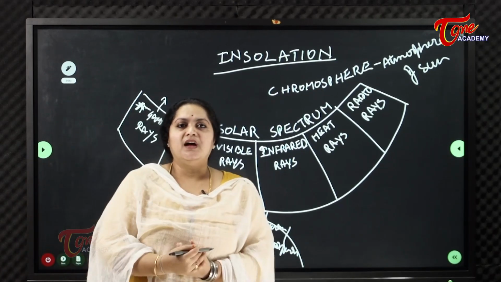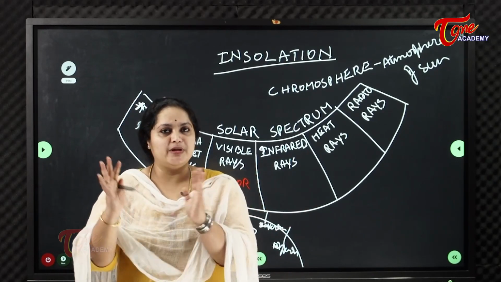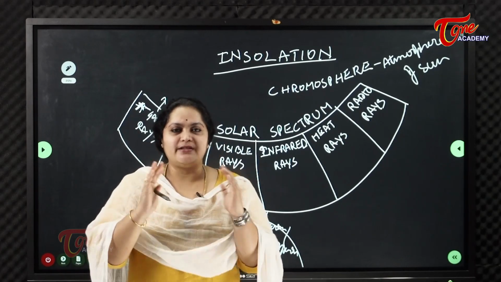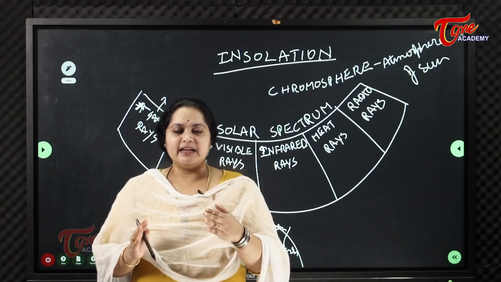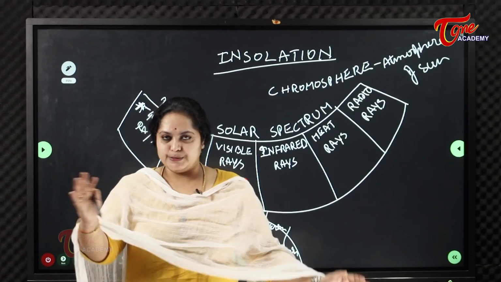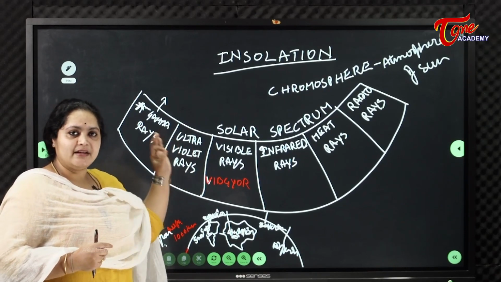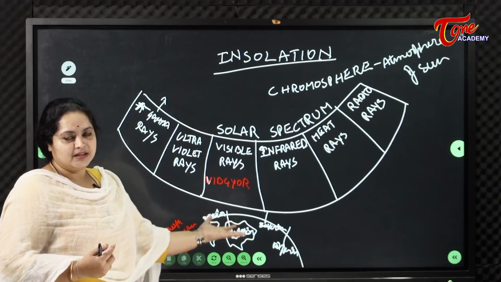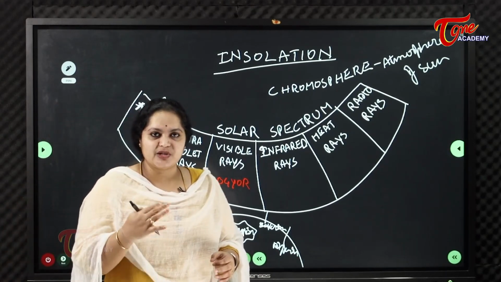Imagine on roads we see traffic signals and traffic police everywhere. If there is any chaos in the traffic, then we'll see traffic constables standing there and directing the traffic. Like that only, the atmosphere works like a traffic controller, because we don't need all these rays as they come onto the earth. X and gamma rays are a bit dangerous rays.